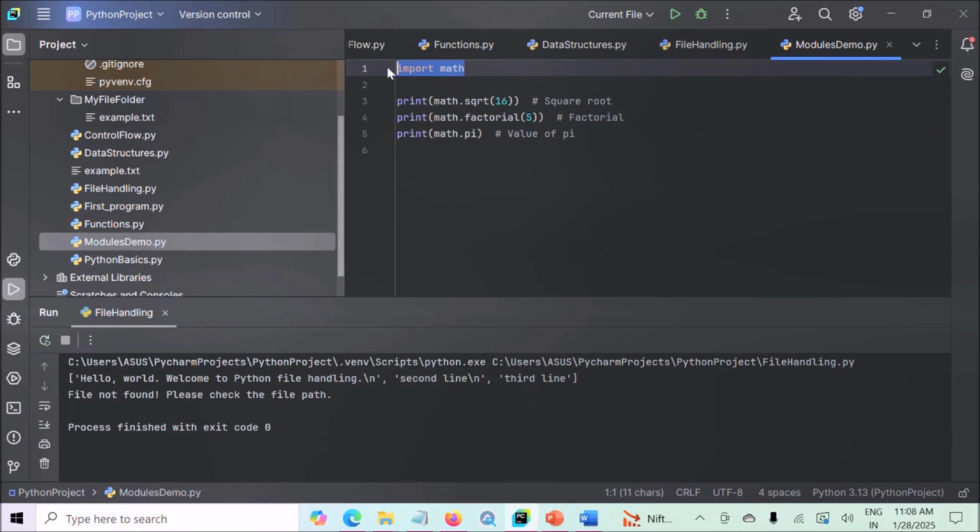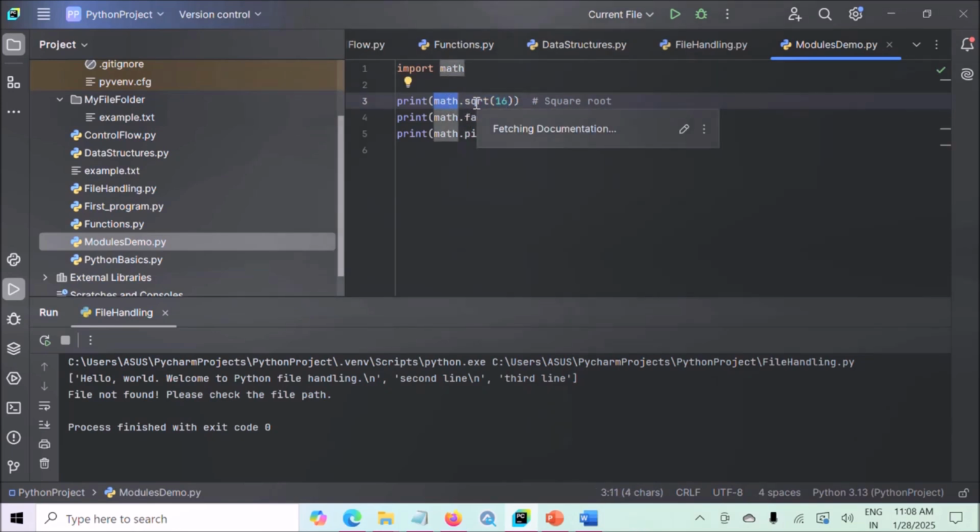After importing the math module, we are calculating the square root of a number by using the math module. How to do that? Name of your module, dot, sqrt, which is the name of the function to calculate a square root, and in round brackets the number you want to compute the square root of. After computing the square root, we are printing the value using the print method. So in this case, math.sqrt(16) computes the square root of 16, which is 4.0.